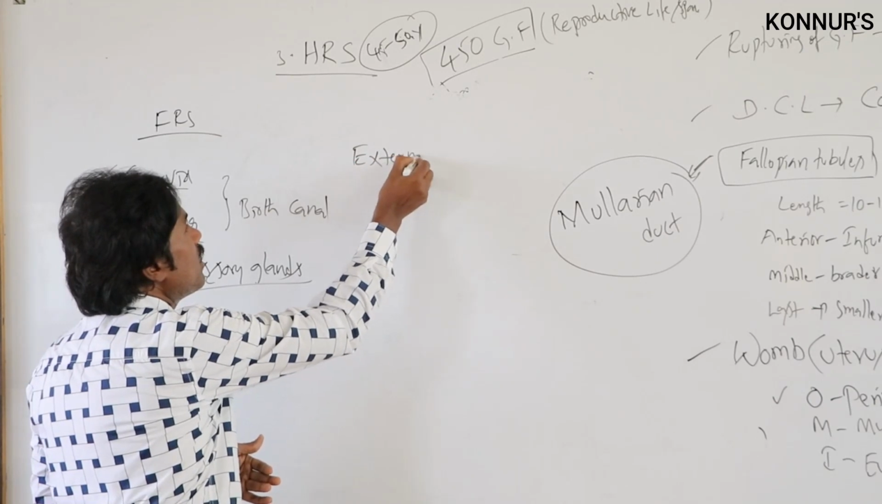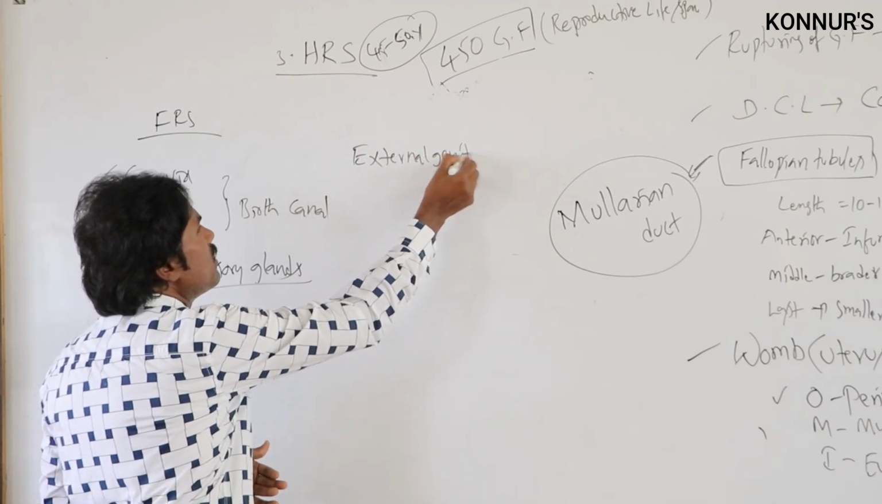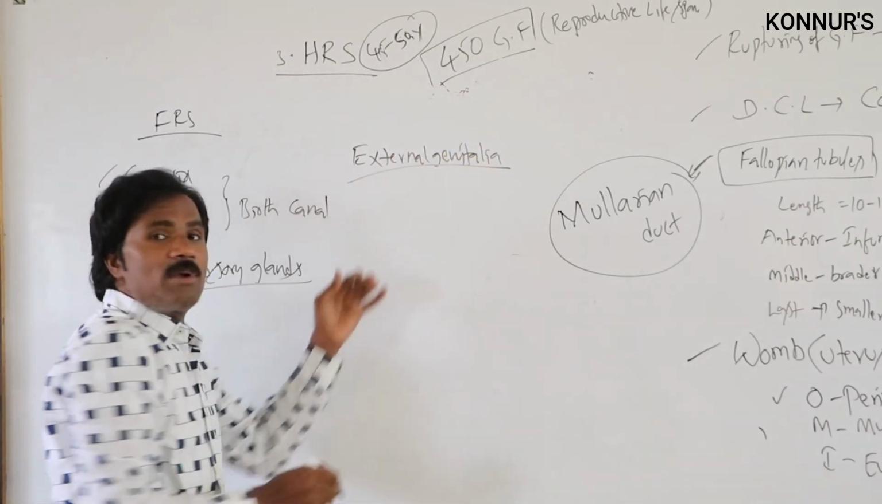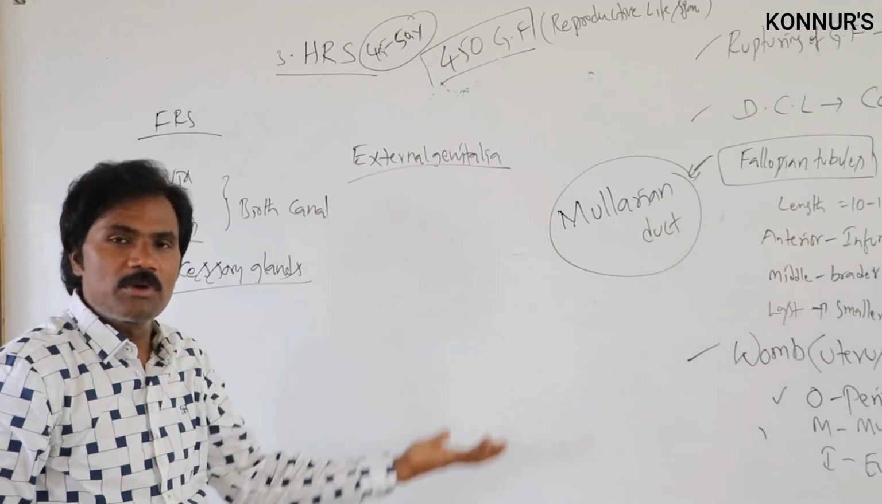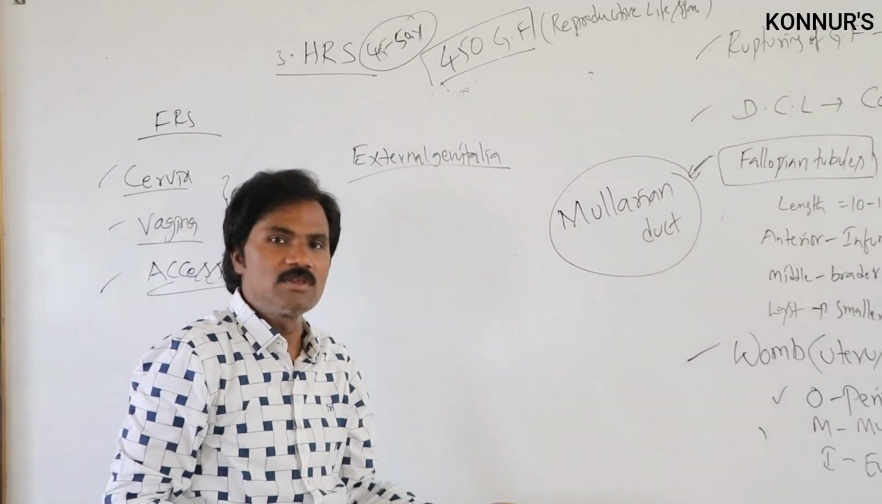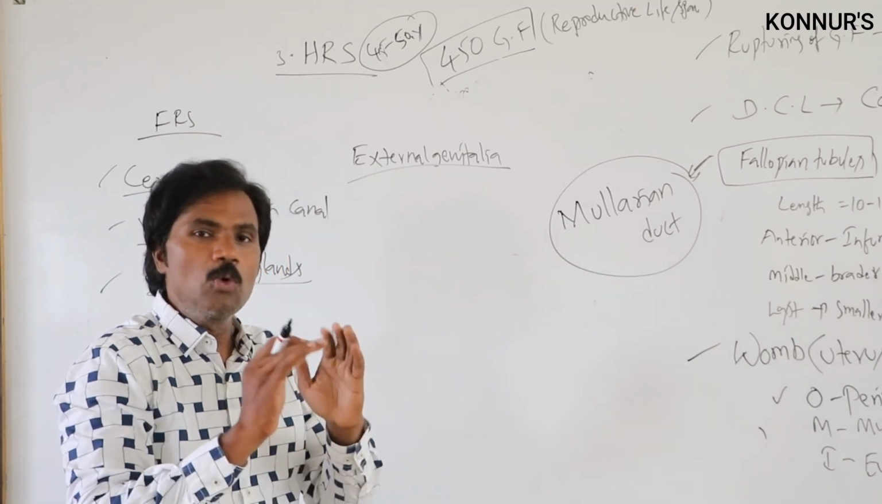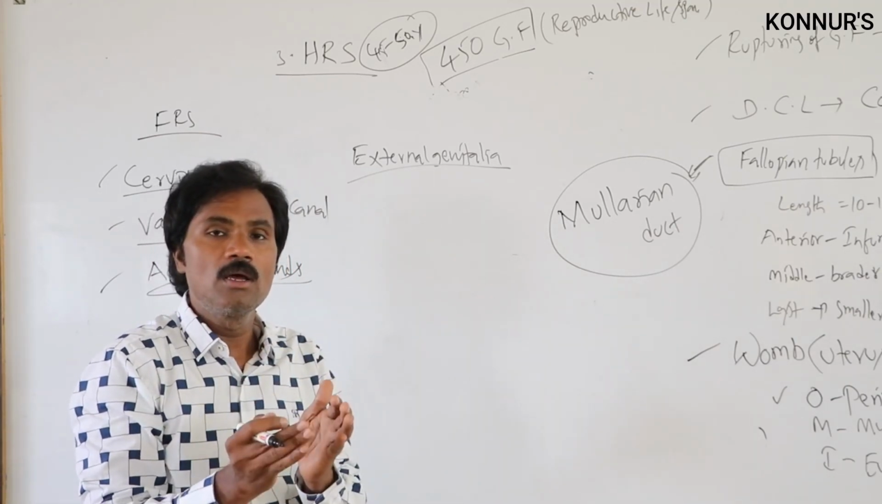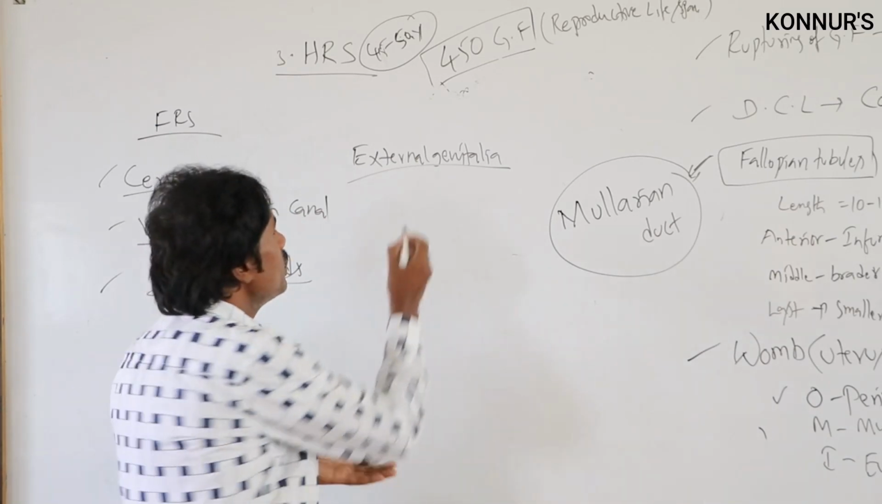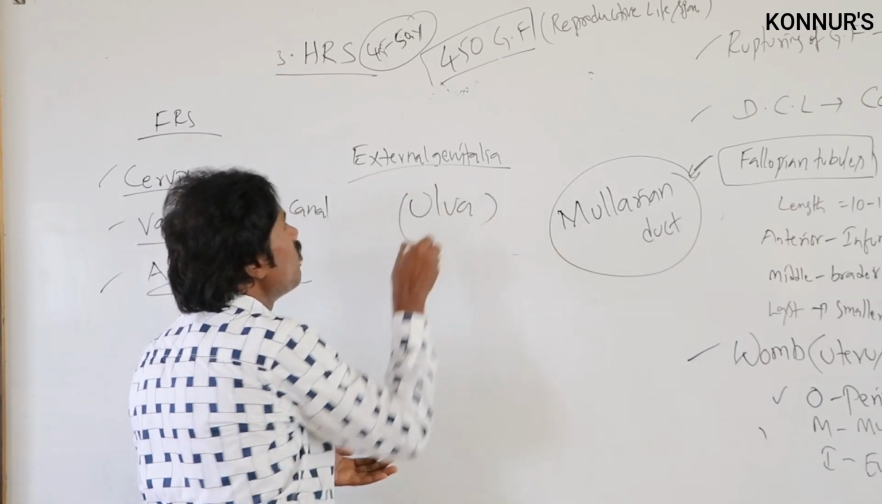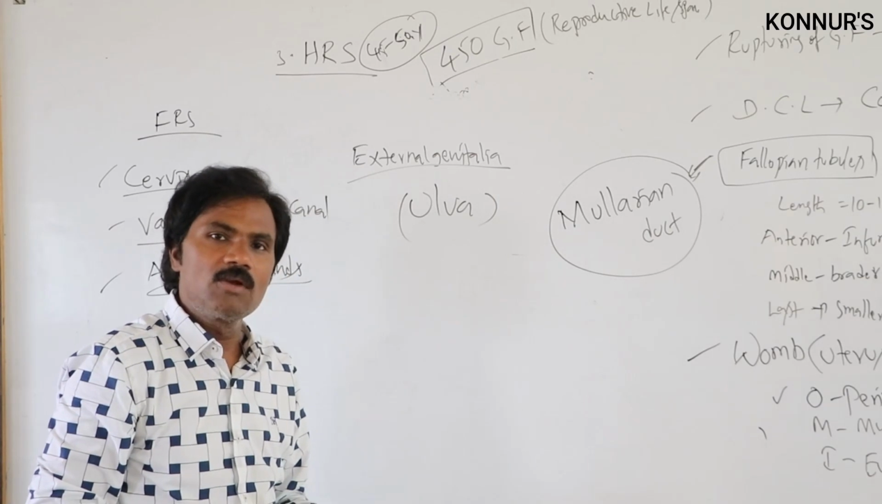External genitalia. So normally, what is the external genitalia present in the male reproductive system? That is the perineal part, penis and all. What is the external genitalia present in the female reproductive system? It is a group of external genitalia, not one. That we call the vulva. Normally we call it the vulva, a group of external genitalia.